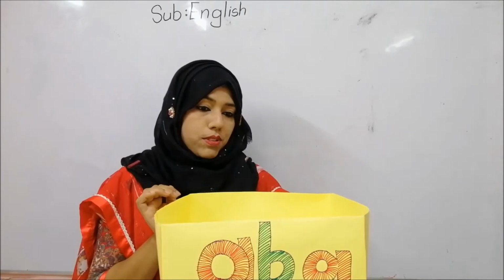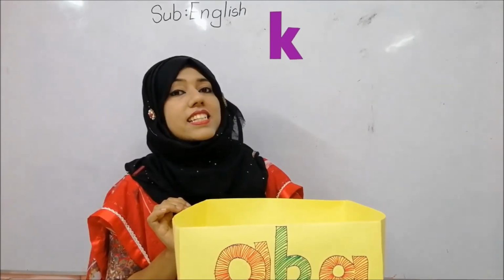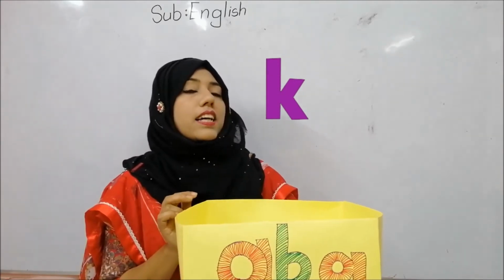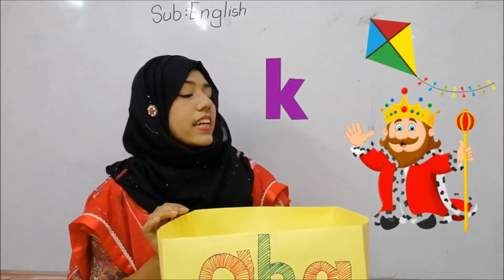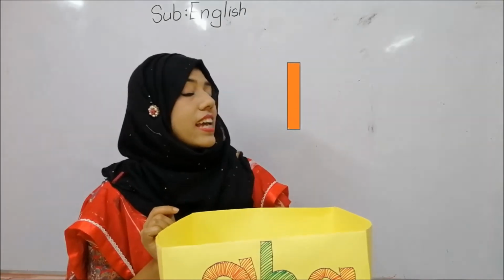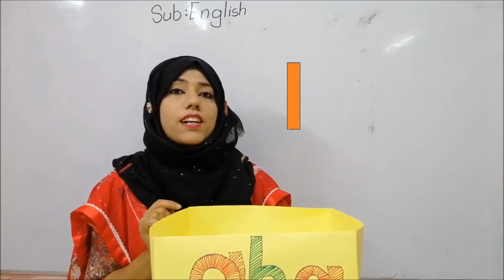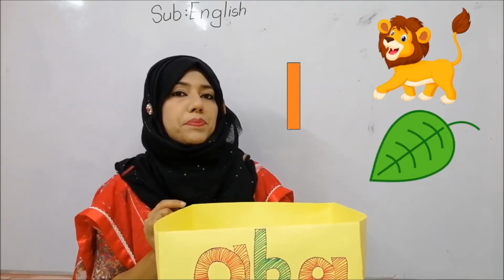Okay, now let's see which is coming out. This is letter K. K phonic sound is Ka. K for kite. K for king. Now, this is letter L. L phonic sound is L. L for lion. L for leaf.